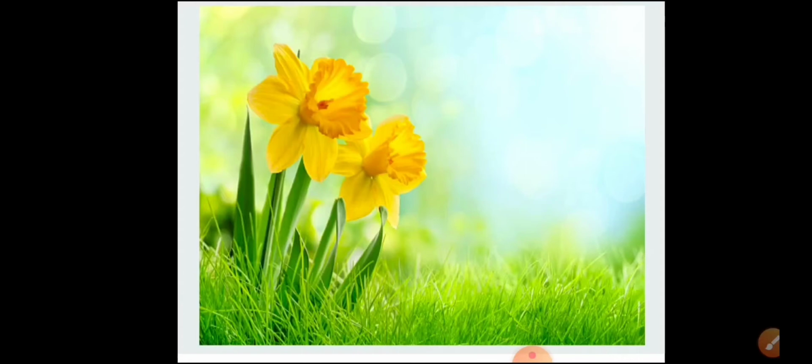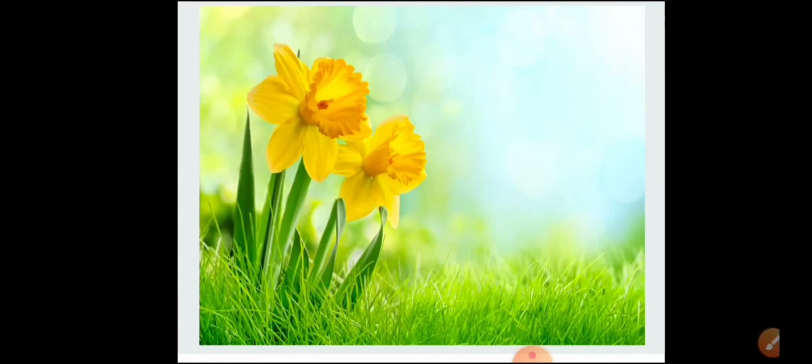Before starting today's class, I want to present you this beautiful flower. Can you guess what the picture you are watching on your screen is of? Of course it's a flower, but I am asking about the name of the flower. So this is daffodil. This flower is known as daffodil. Very beautiful flower it is.